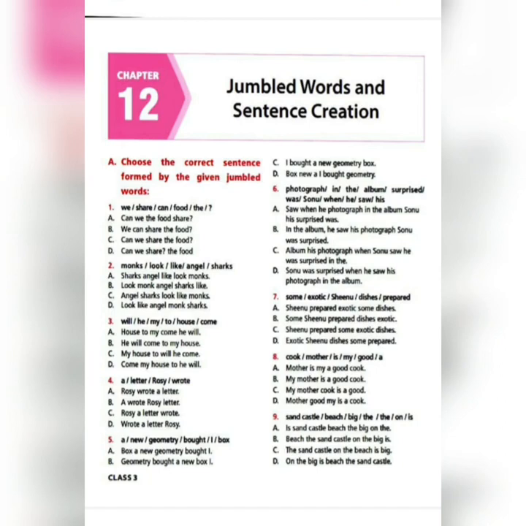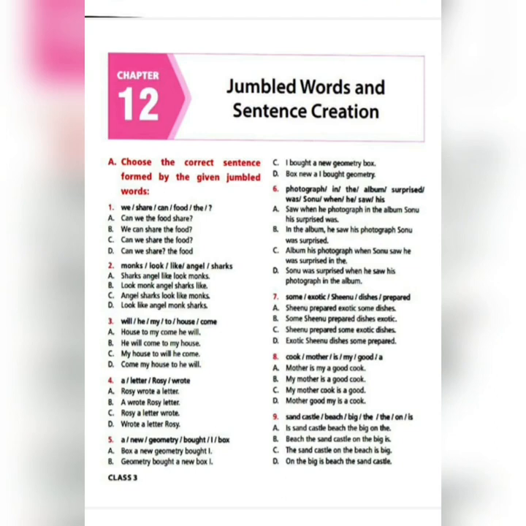Just one difference is there. In option C, the question mark is at the end, and in option D, the question mark is there after share, after the third word. So that changes the complete meaning. Option C becomes the complete sentence because everything is correct. We put the question mark or full stop at the end of the sentence, not in the middle.